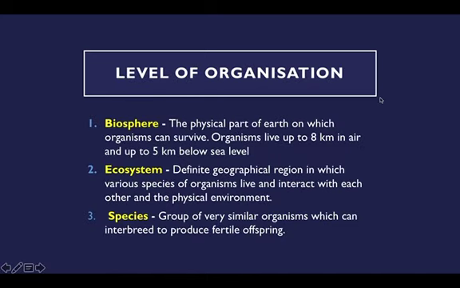And the next topic we are going to see is levels of organization. There are three things we are going to learn in this. First one is biosphere, second one is ecosystem, third one is species. Biosphere is basically the physical part of the earth on which organisms can survive. That is, on the earth wherever the living organisms can live, that is called the biosphere.